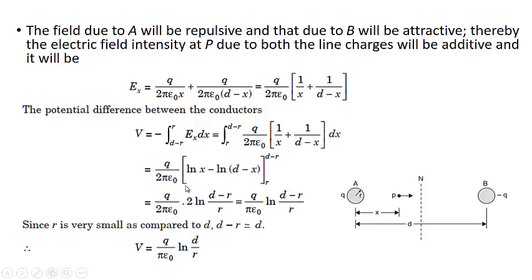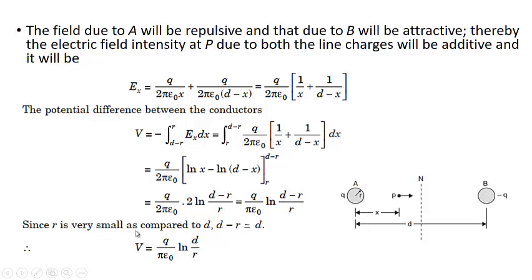So total it will be equal to q by 2 pi epsilon naught. When you put the values, it comes out to be 2 times ln of (d minus r) divided by r. So this 2 and 2 will cancel out. It will be q by pi epsilon naught ln of d by r.